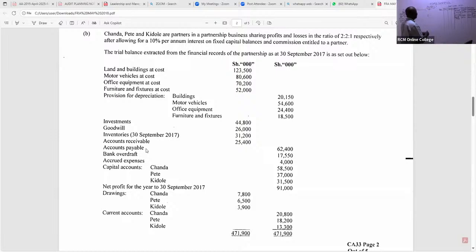So I'll come and credit here. Payables, how much? The payables I can see there are 62 something, right? So we have here 62,400. Do we have any other liabilities that you can see there, ladies and gentlemen?